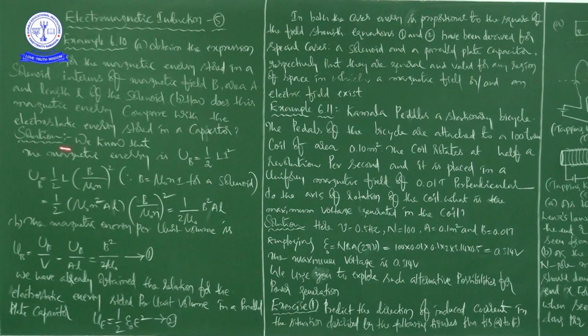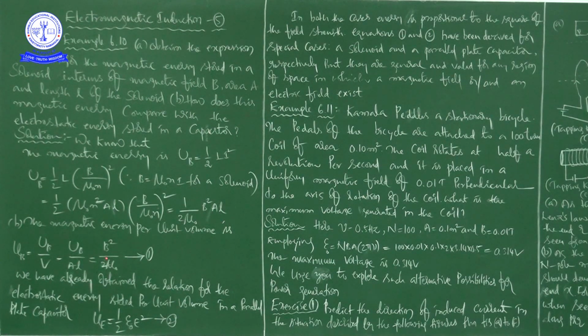magnetic energy compare with the electrostatic energy stored in a capacitor? See this, the magnetic energy per unit volume is small u B, it is like capital UB divided by V, it is the volume. Next step, in place of volume we are writing area into length. Afterwards it will be B square by 2 mu naught, because already here we got capital UB, that is magnetic energy, is equal to 1 by 2 mu naught into B square into capital A into small l. So we are writing this value here.